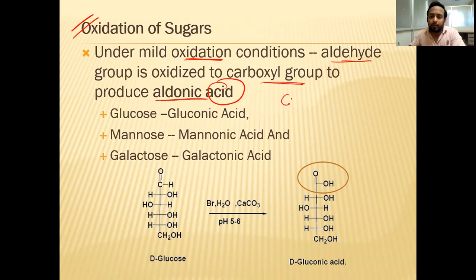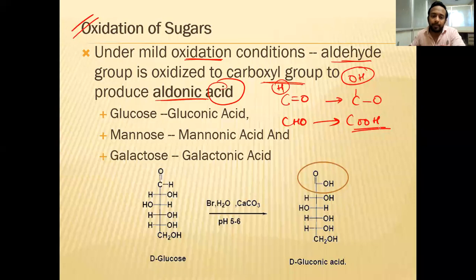Instead of CHO, it is converted into COOH. It is called an acid, aldonic acid.